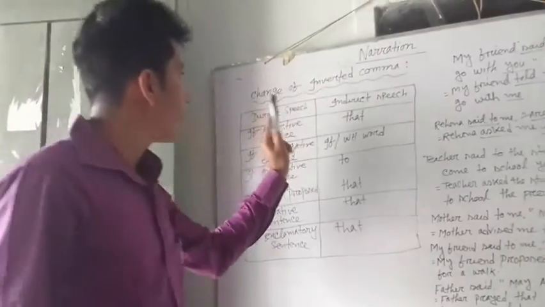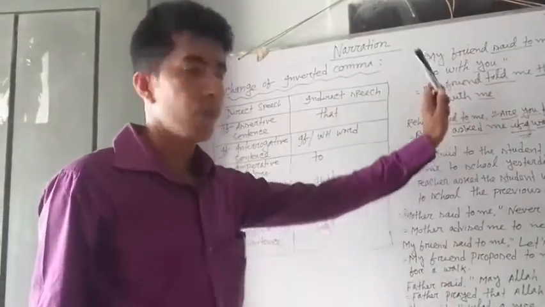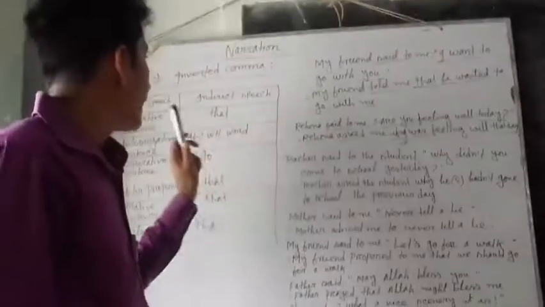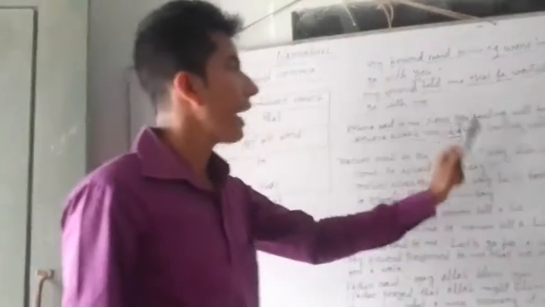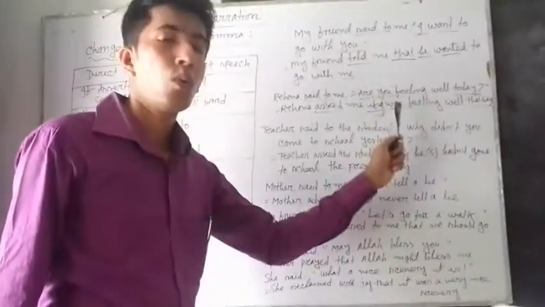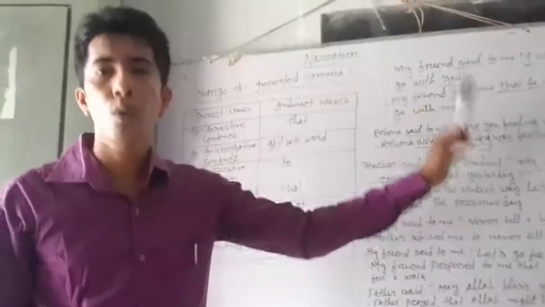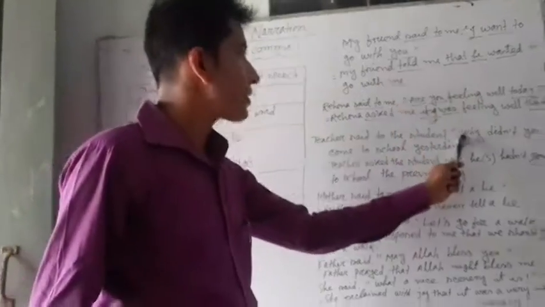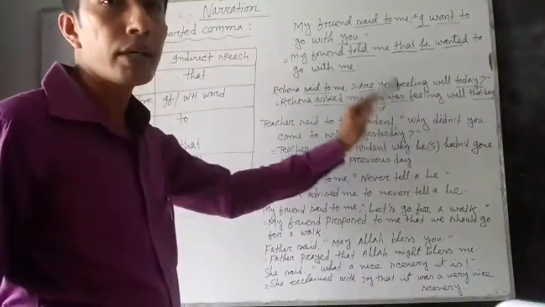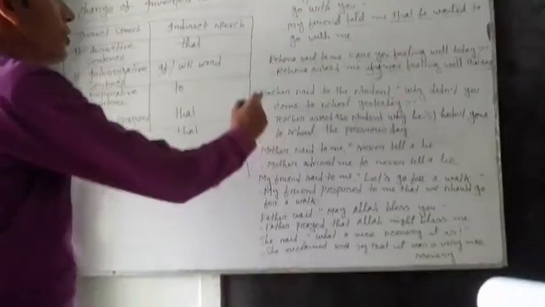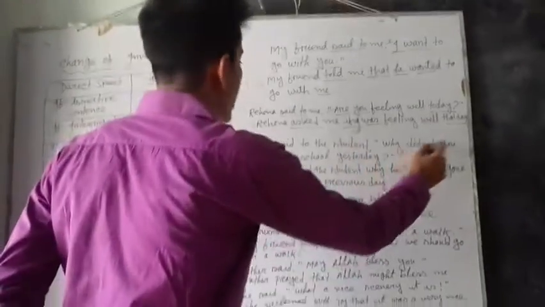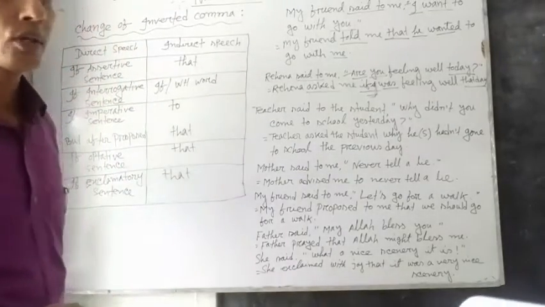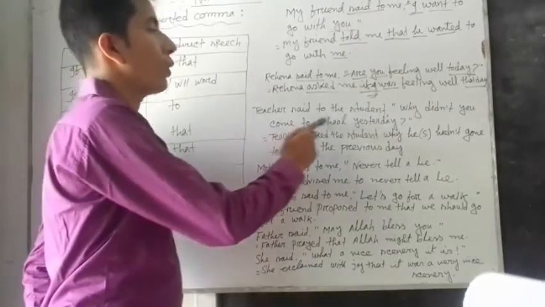Next, when the reported speech of a direct speech starts with any WH word such as why, who, whose, whom, we can write this WH word instead of the inverted comma. For example, teacher said to the student, why didn't you come to school yesterday?